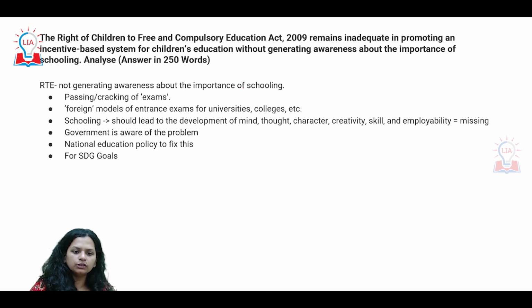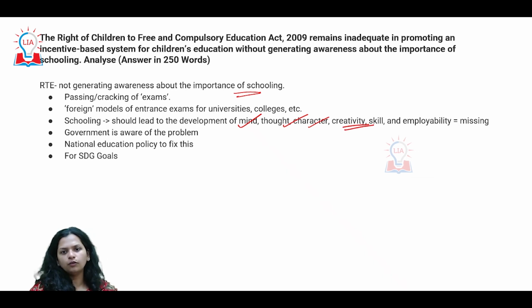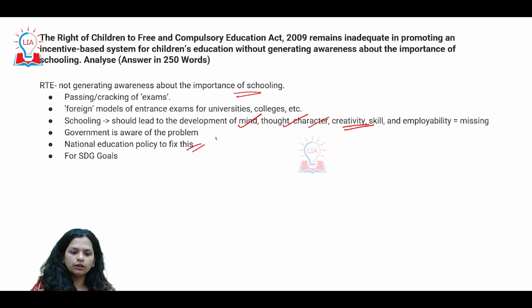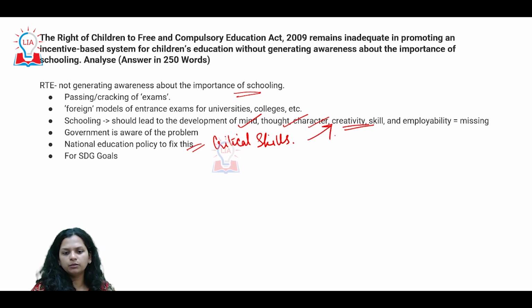So the importance of schooling has to be continuously ingrained in the minds of the people. We are trying to build thought, character, a lot of potential, which is missing currently. And the way in which our new education policy is trying to focus on critical skills might hopefully address this problem which is lacking in the current situation.